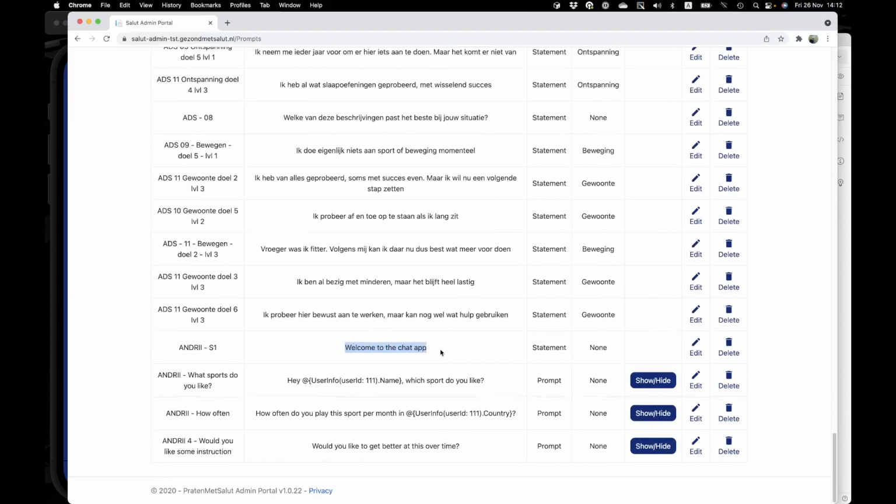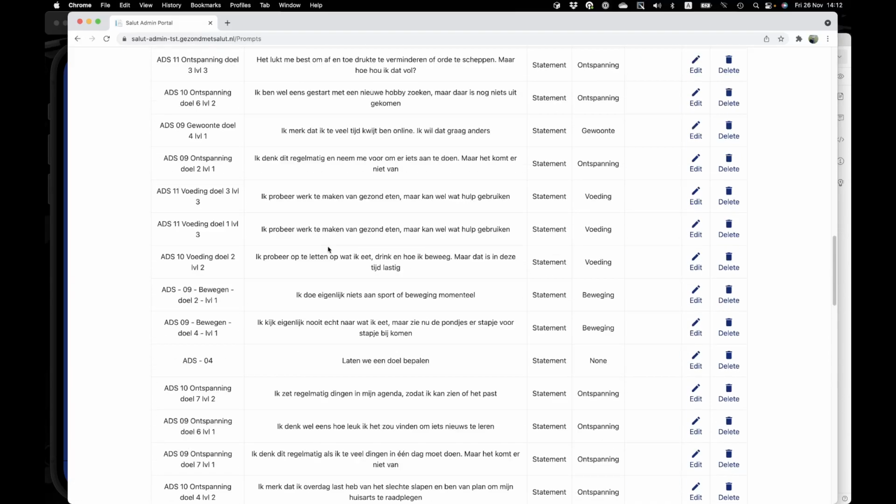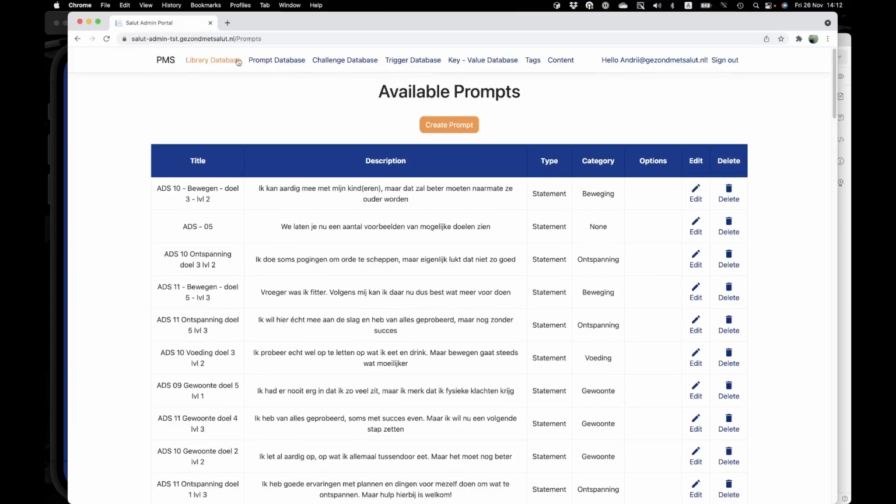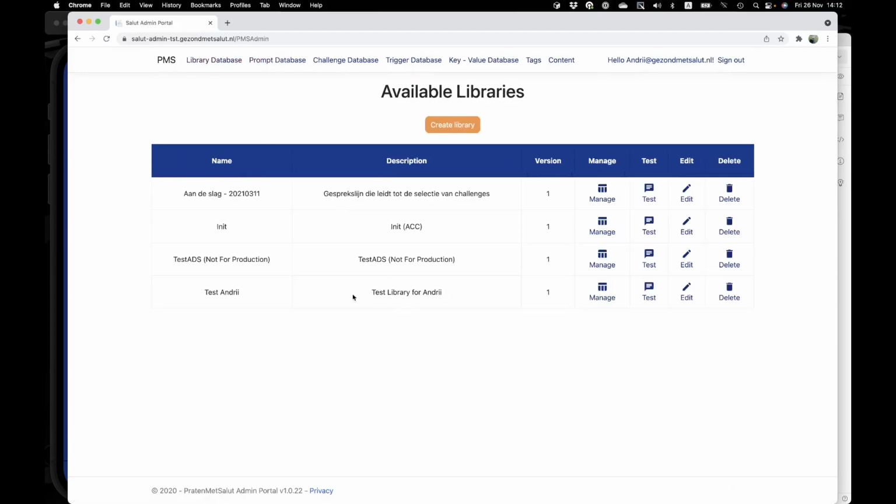So this is my welcome message. Then inside the prompt text, I have a function expression. I need to get user info by the user ID. For now, the user ID is hard-coded just for demo purposes. And then I need to get a name from that function. In my other prompt, I also have a username function where I provide the same user ID, but I need the country output from that function. Let me try to test this library here in the simulator.